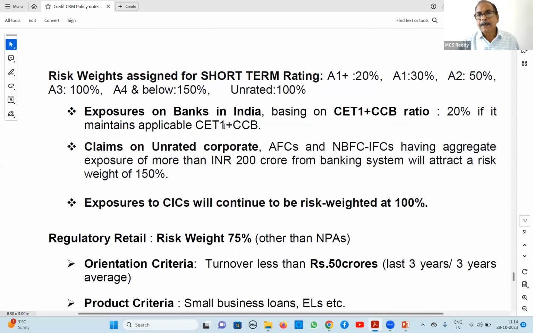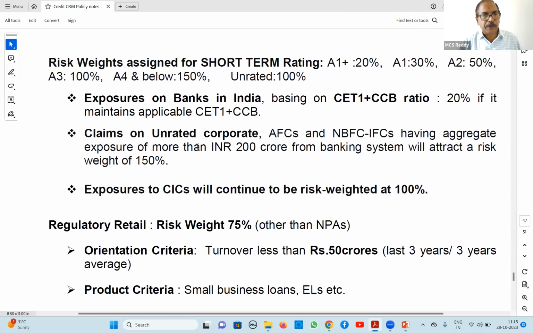Exposure on banks in India. Suppose we have given a loan to a bank. What risk weight do we have to apply in such a case? Where their CET1, that means Tier 1 capital plus capital conservation buffer, is sufficient, as per RBI guidelines, in such cases it is 20% risk weight only. Otherwise, it will be more. So any bank meeting RBI's capital adequacy criteria gets 20% risk weight only. Otherwise, based on the rating of the bank, you have to charge.